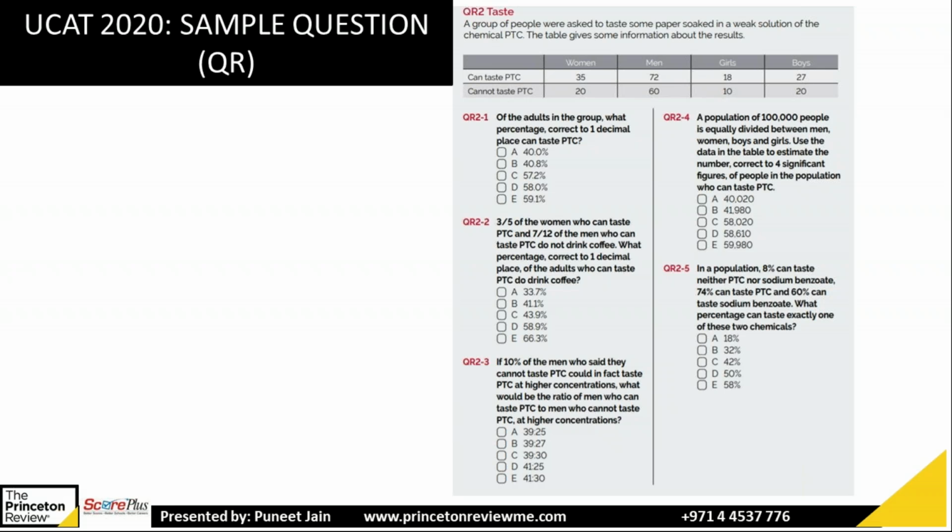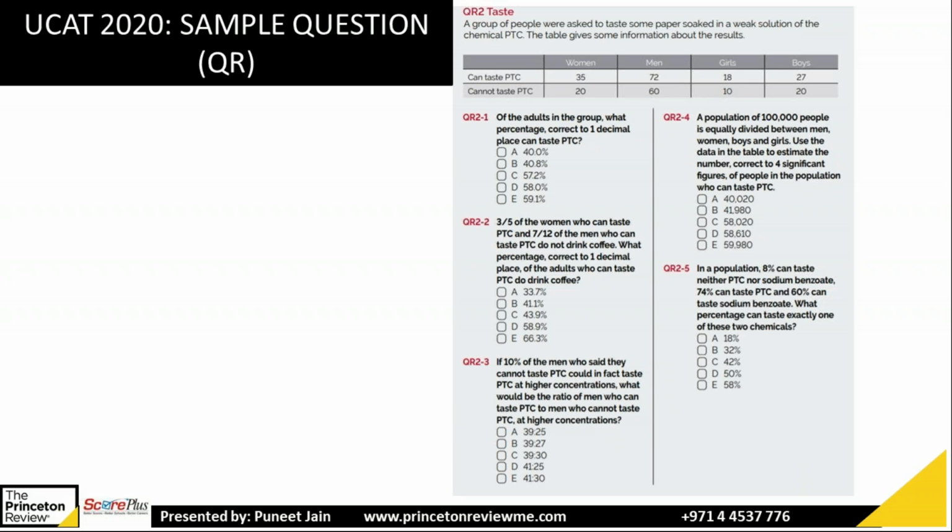Now out of 187, how many are there who can taste PTC? So how many can taste PTC? 35 plus 72. So that gives you 107, right? Now 107 is what percentage of 187? That's right, Rose.